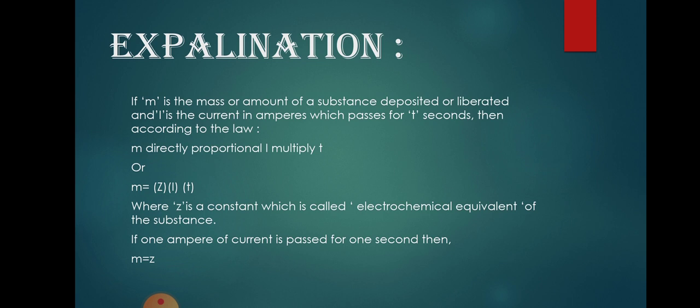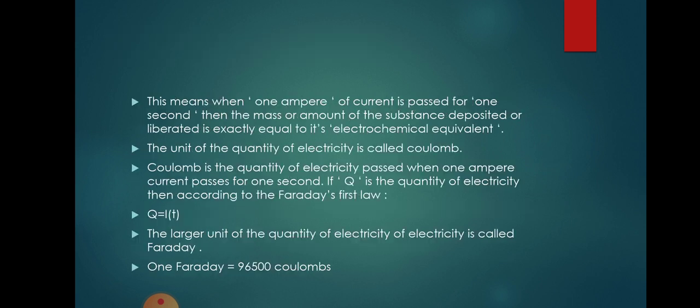If 1 ampere of current is passed for 1 second, then m is equal to z. This means when 1 ampere of current is passed for 1 second, then the mass or amount of the substance deposited or liberated is exactly equal to its electrochemical equivalent.